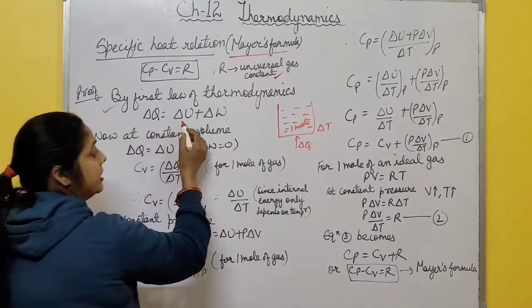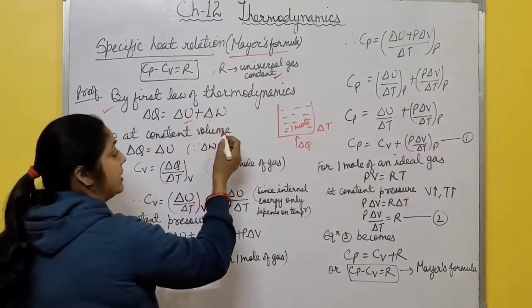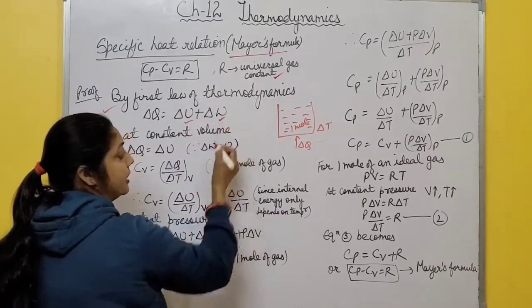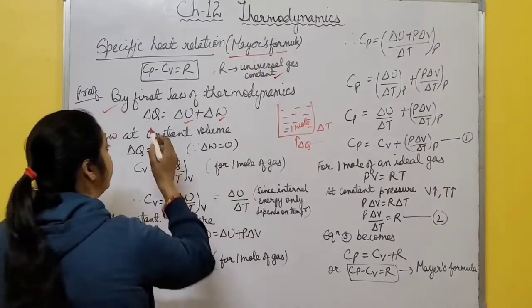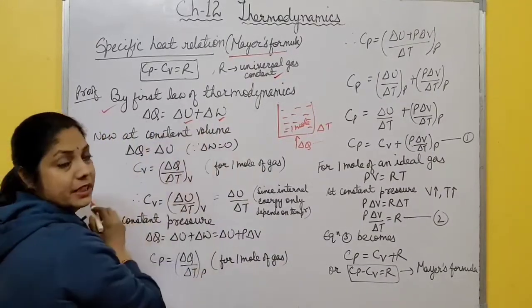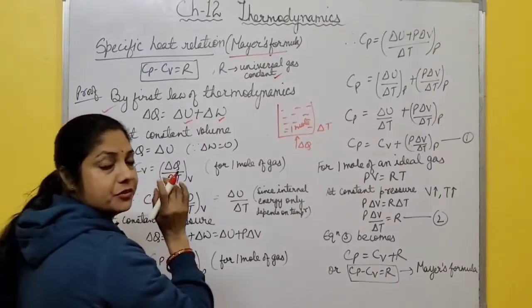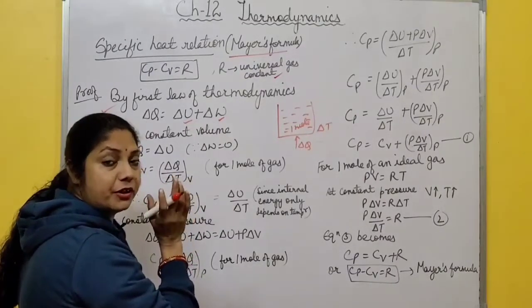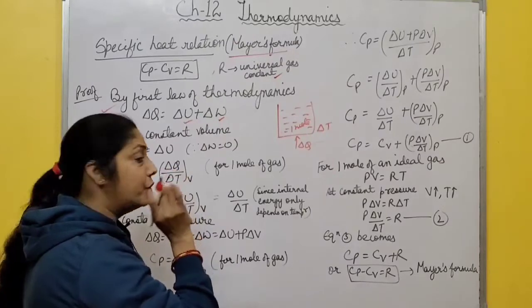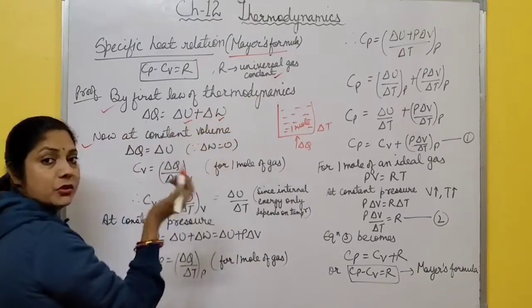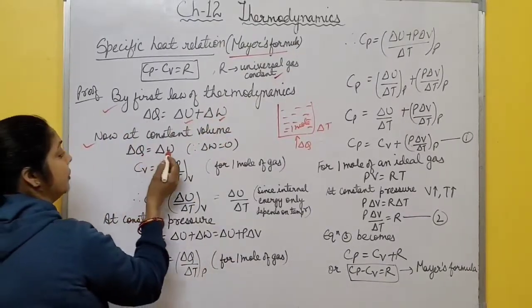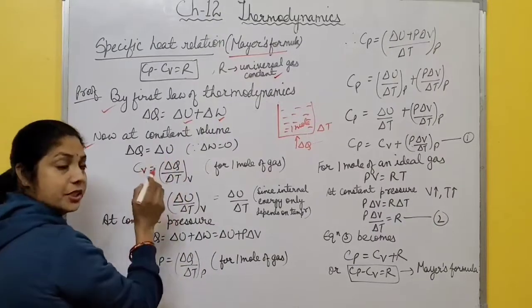Some part is utilized in creating internal energy and some part is used in doing work against this expansion. So delta Q is equal to delta U plus delta W. Now at constant volume, there is no expansion or contraction. Change in volume is 0, so work done is also 0. So delta Q equals delta U for constant volume.